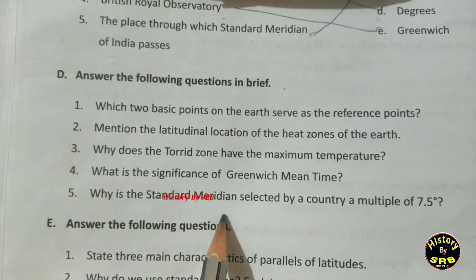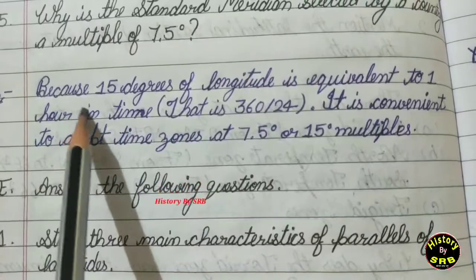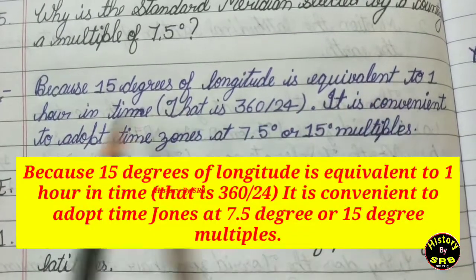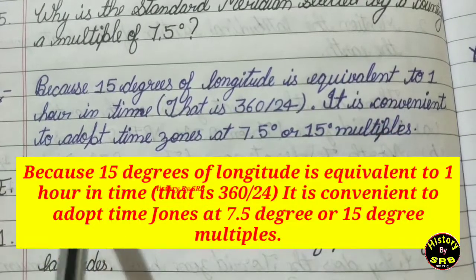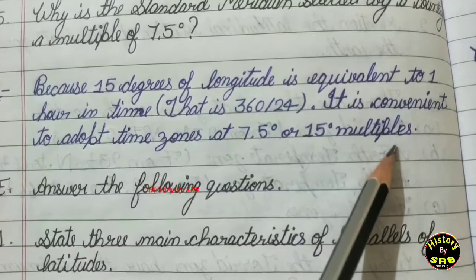Question number 5 is, why is the standard meridian selected by a country a multiple of 7.5 degrees? And our answer is that, because 15 degrees of longitude is equivalent to 1 hour in time. It is convenient to adopt time zones at 7.5 degree or 15 degree multiples.